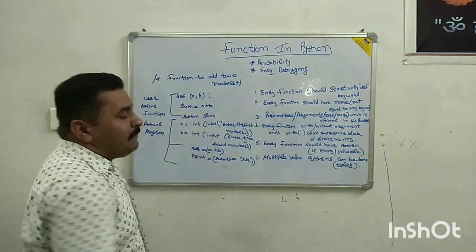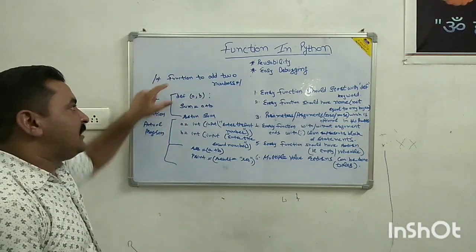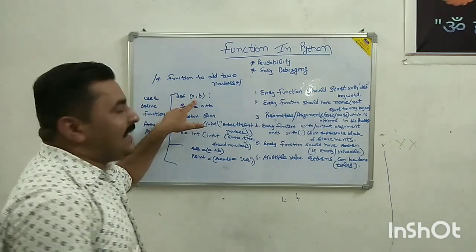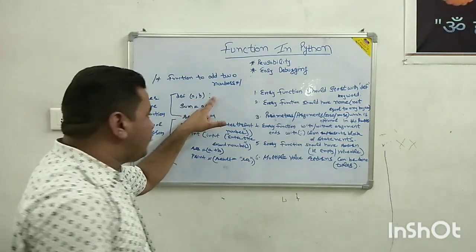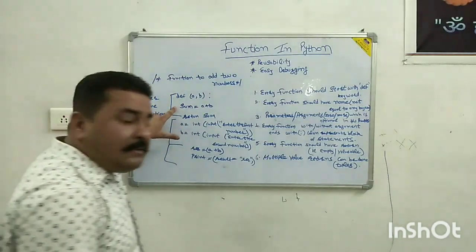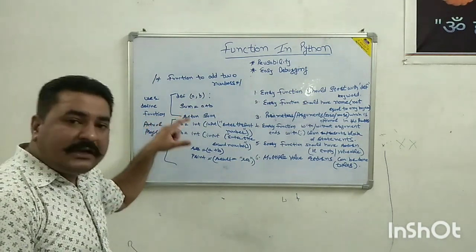With this example it is clear that before the function we use the def keyword, then the parameters, then the colon, then sum is equal to a plus b, and the return value is return sum.